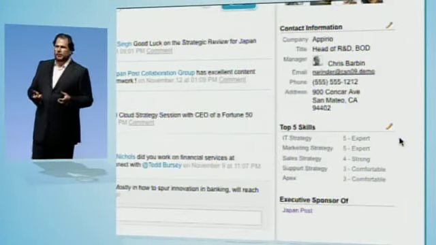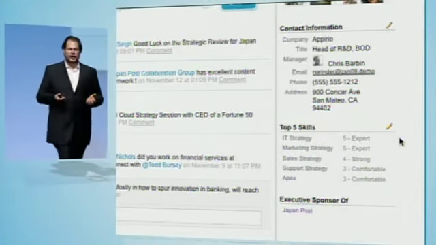It's critical for him, running a professional services organization, that he knows for each of his employees, are they good at IT strategy? Are they good at marketing strategy? Are they good at sales strategy, support strategy, apps? Now that might be different if you're Parker in development. That might be different if you're Frank in sales. That might be different if you're Kendall in marketing, but that kind of skills capability might be HR information that you want to keep track of. That's something that we don't know about, but you can add it. You can create and enhance the profiles because all it is is Force.com.